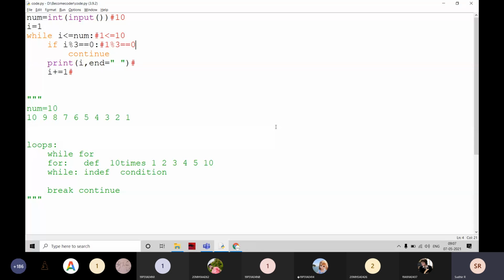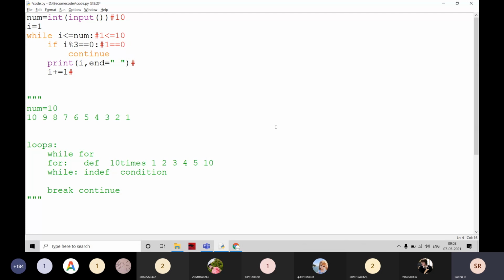1 mod 3. Can anyone tell me the output for this one? 1 mod 3 is 1, sir. Definitely, if the value is smaller than the denominator, then the output is the same value. If it is 4 mod 3, the remainder is going to be 1. But here it is a smaller value, right?